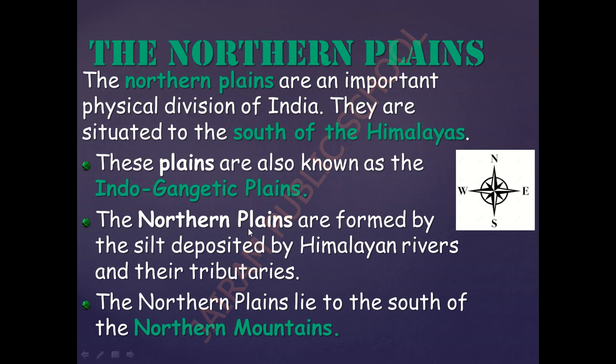So already we have seen that it is near the Himalayas. The Himalayas have many tributaries and rivers, and whenever these rivers and tributaries start flowing from the Himalayas, they bring along with them silt and many other things. So this silt which has been deposited together forms the northern plains. And the northern plains are located to the south of the northern mountains. So this is the location of the northern mountains. It is located to the south of the northern mountains.